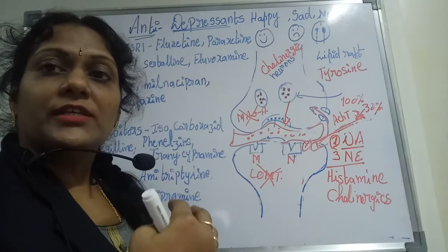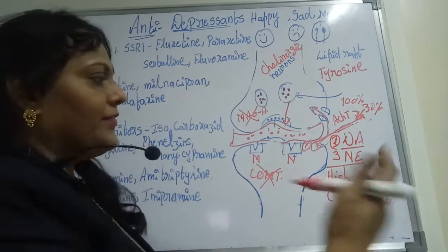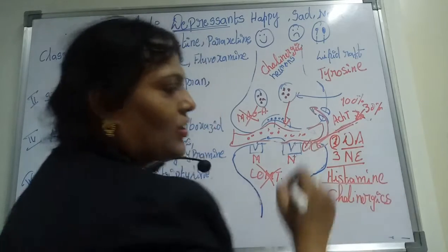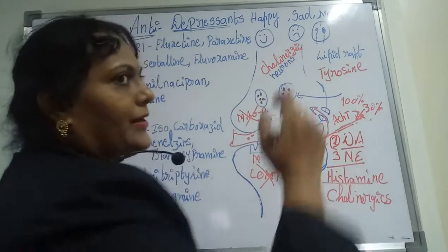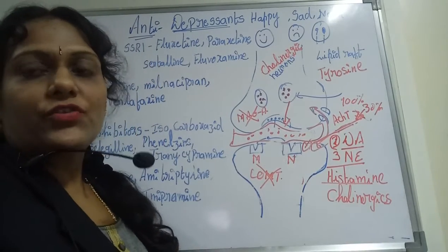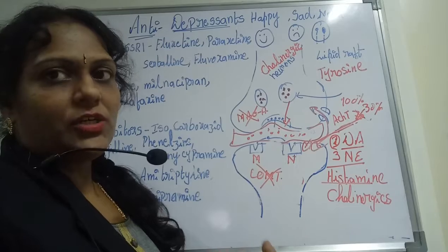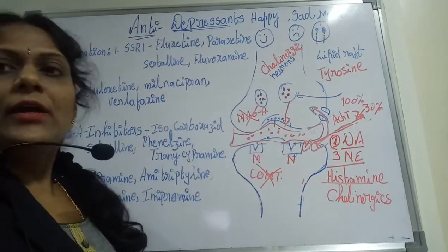Why? Because the person is in a depressed condition. The other ones are just the same, that is histamine neurons, and also dopamine neurons. So this is the neurotransmitter synthesis and action where the antidepressants are mainly involved.